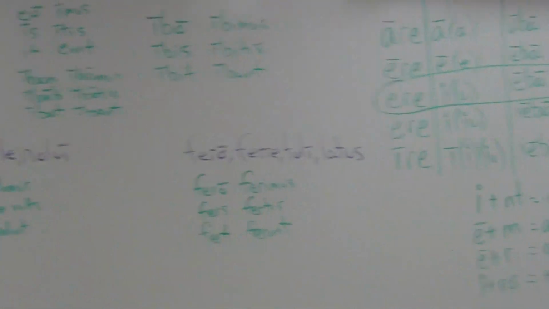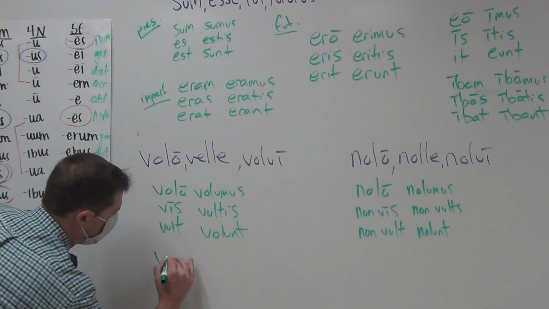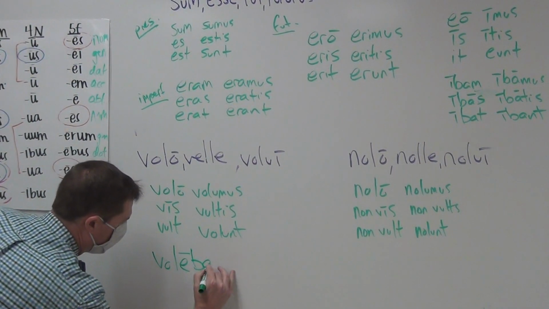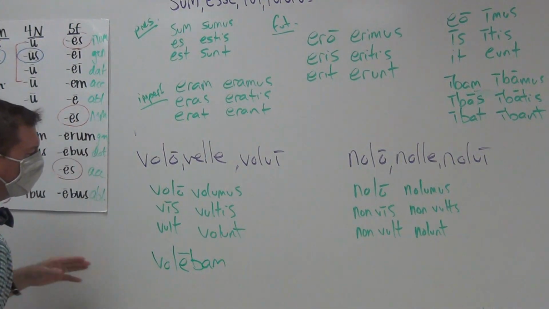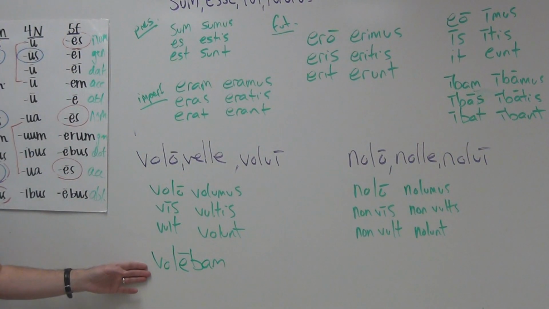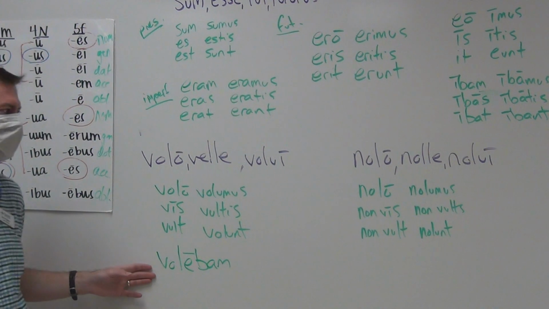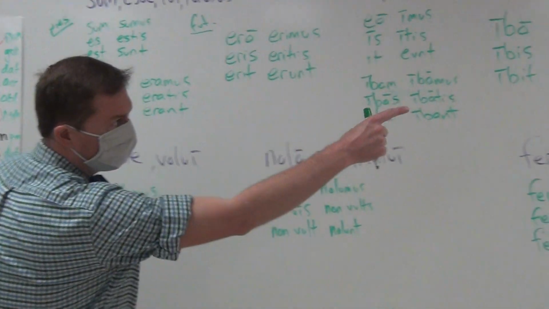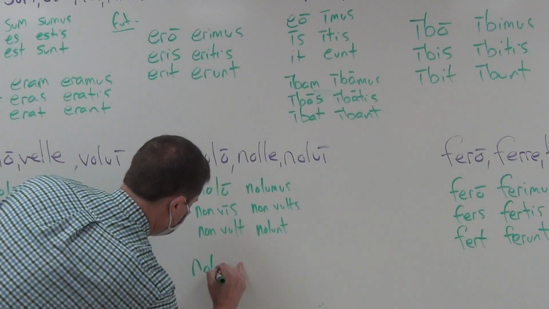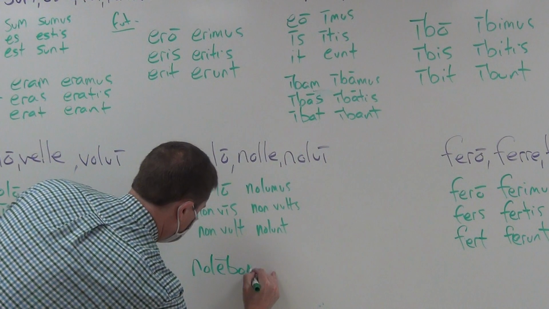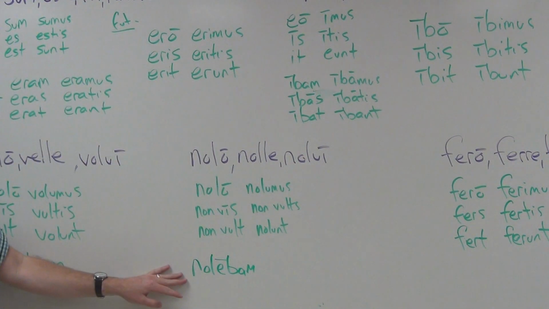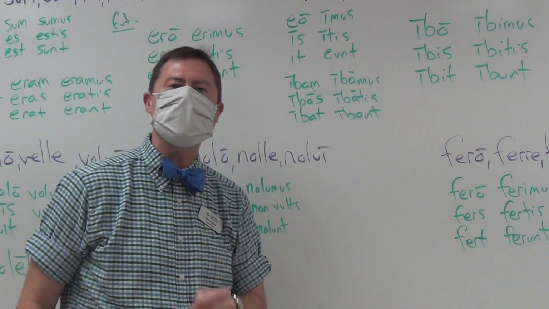And that's exactly what you find. It would be, and I'm not going to write the rest because you can figure it out. Volebam, volebas, volebat, volebamus, volebatis, volebant. Same thing here, they want to be with that long EBA. Nolebam, nolebas, nolebat, nolebamus, nolebatis, nolebant. And for fero, they want to be third.